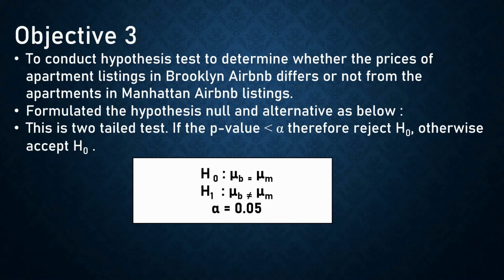So here is our hypothesis statement. Our H0 says mu b equals mu m, whereas our alternative hypothesis says mu b not equal to mu m. Here, mu b is the sample mean of Brooklyn and mu m is the sample mean of Manhattan. And we have chosen to use alpha equals 0.05.